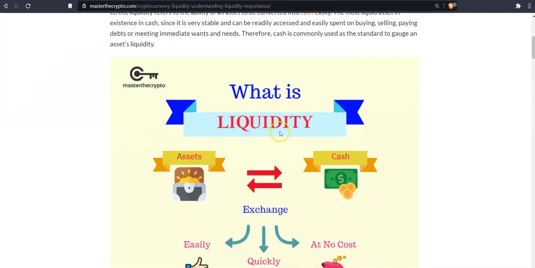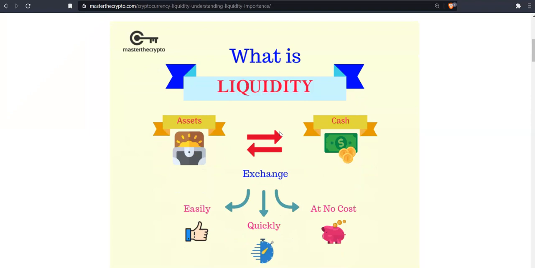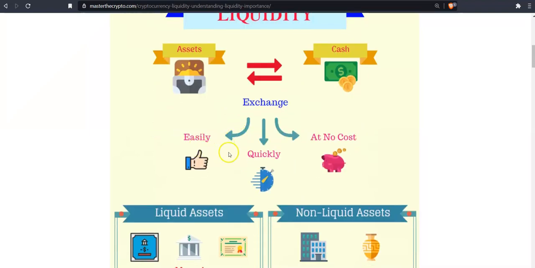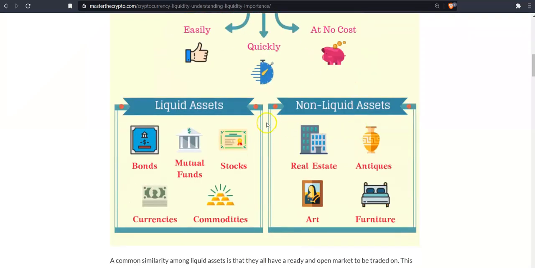So what is liquidity? Liquidity is the ability to exchange assets into cash and cash into assets easily, quickly, and at no cost, or at least very little cost at all. So looking at what liquid assets there are. Liquid assets are made up of bonds, mutual funds, stocks, currencies, cryptocurrencies, commodities, and then non-liquid assets: real estate,